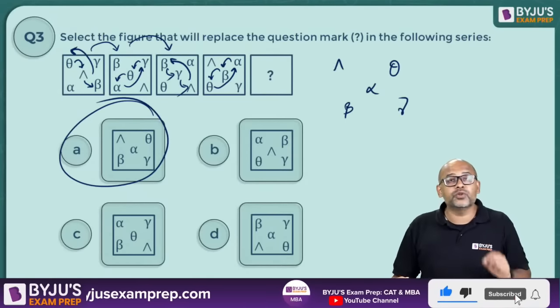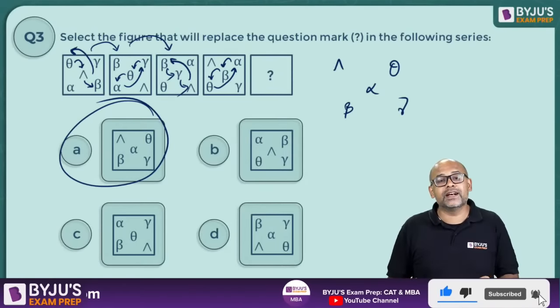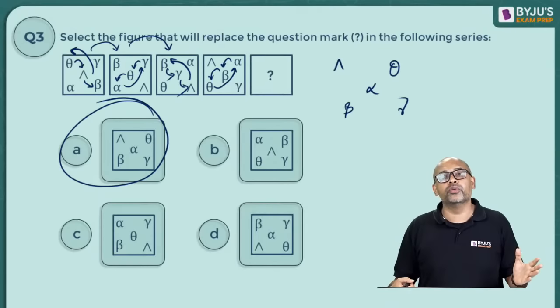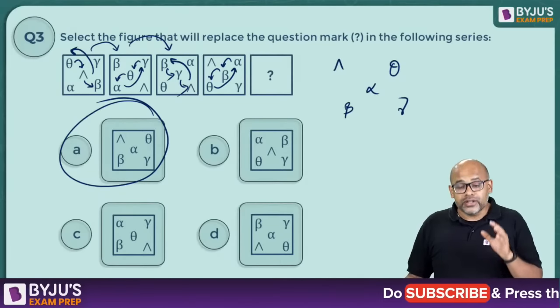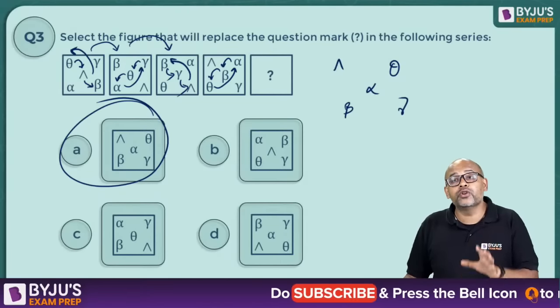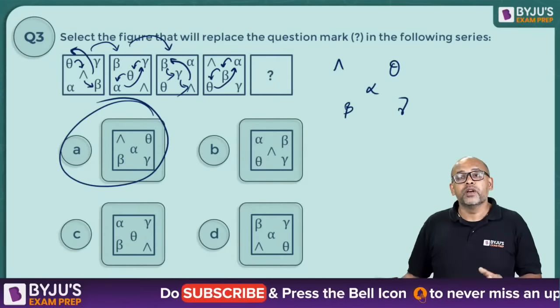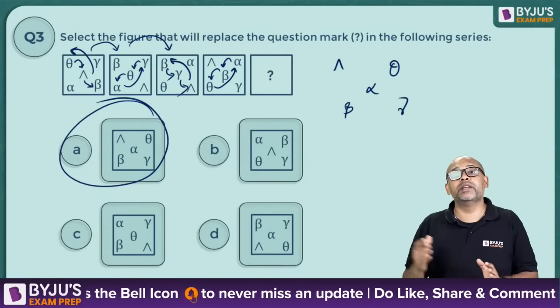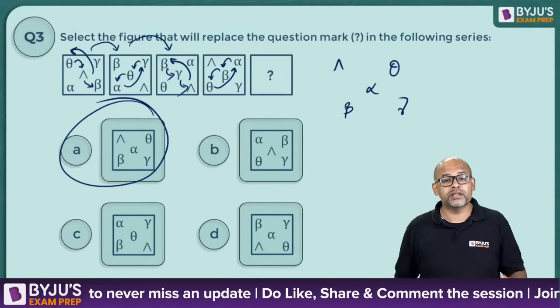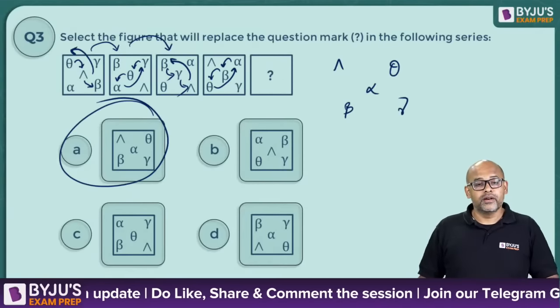So while the first 2 questions were easy, you'll notice that the third question, many of you gave the wrong answer in the first 20 seconds, 25 seconds. So this is one model. You should remember these models, okay? The figures can change, the symbols can change, but the model might be repeated, okay? So don't make this mistake. This is the option A. Right, let's go ahead.